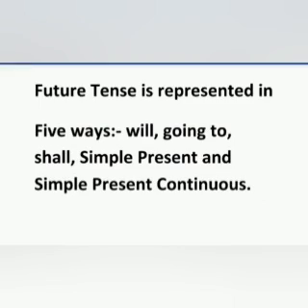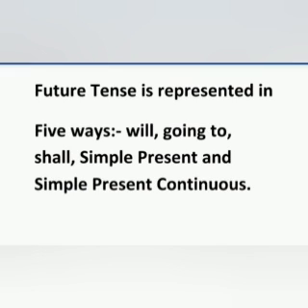Then most of the time you express this future tense. So as to express future tense, we use will, going to, the present continuous tense and simple present tense.